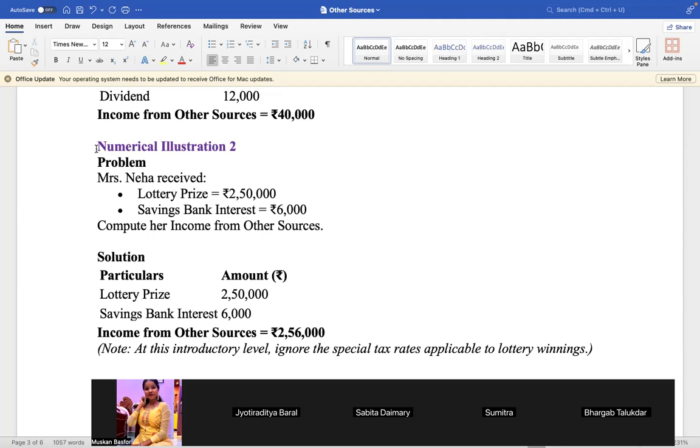Illustration 2. Problem. Mrs. Neha received lottery prize 2,50,000, saving bank interest 6,000. Compute her income from other sources. Solution. Particulars: lottery prize amount 2,50,000. Saving bank interest amount 6,000. Income from other sources 2,56,000. Note, at this introductory level, ignore the special tax rate applicable to lottery winnings. Those things I've ignored already. There are a lot of things about lottery, and if I teach you those, you'll be confused. So I have taken a very simple way. That's what I make my own note.